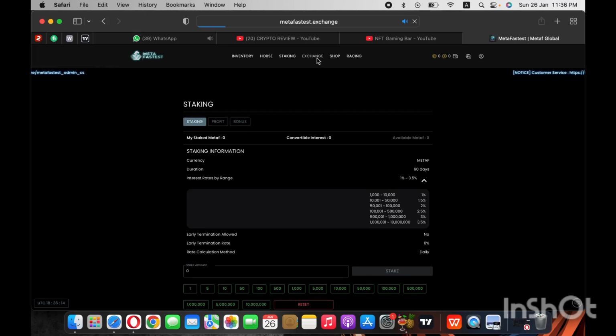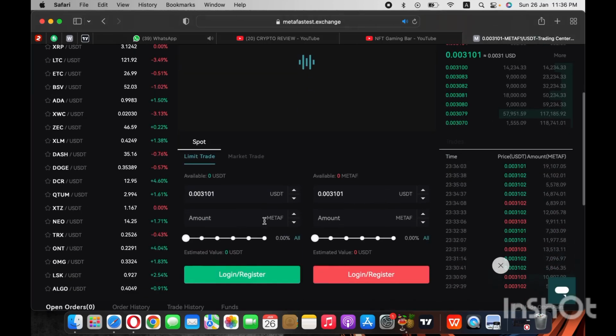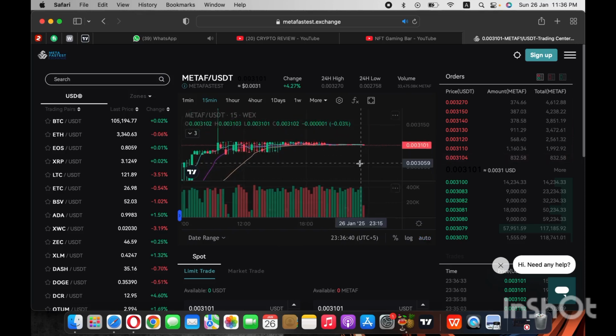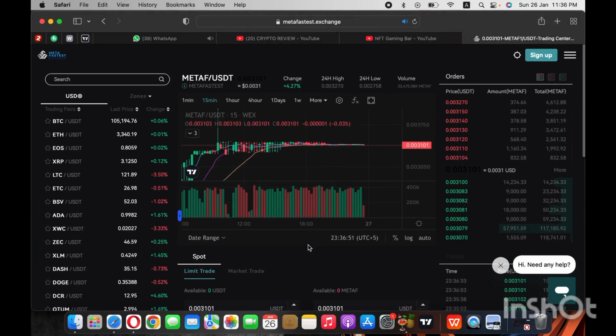I will also share with you the exchange of this project, MetaXF. So it's a good opportunity for you, and I will also share with you the MetaF USDT coin. You can see the current price and distribution of this project was available. Simply you can buy or sell from the exchange of MetaFoster. It's a very good opportunity for you, and the current price of this token was also available. You can simply go and then participate in it. It's a very good opportunity and gives you a very big profit. So must participate in it, buy the coin, and it gives you a future based profit. So must invest your money and get your big profit in future.